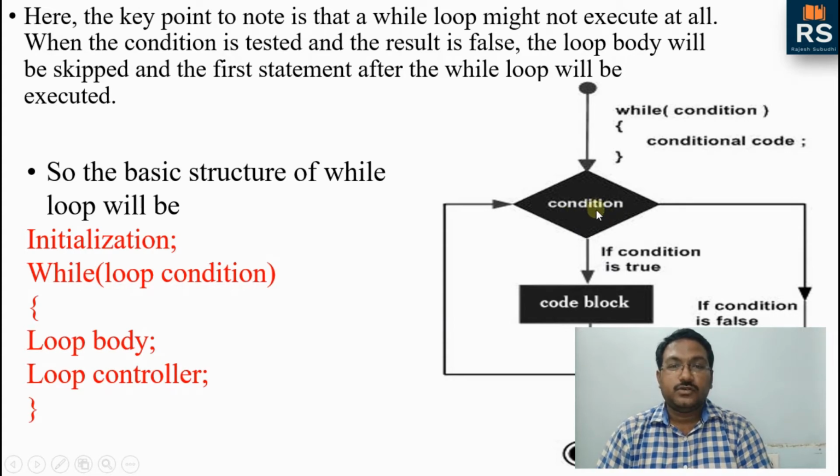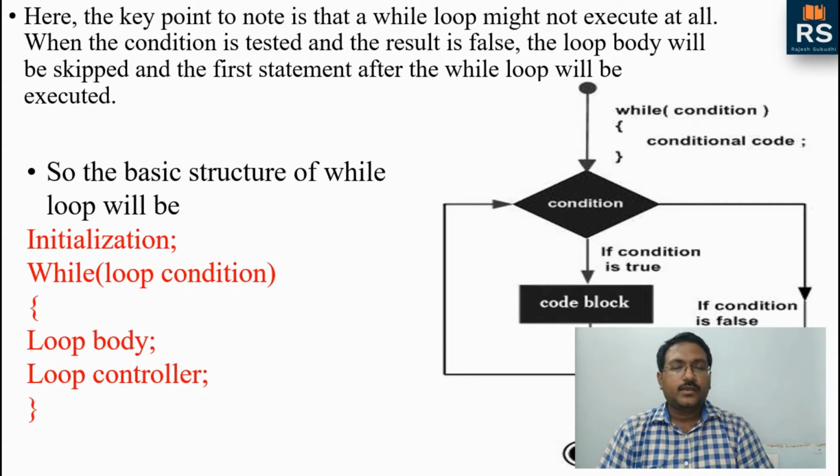If it is true, then it will go to the code block where the statements of the loop body will be executed. After that it will go back to the condition and check it again. If that condition is true, the code block will run again. If the condition is false, it will go directly to the false part, and whatever you write just after the while will be executed.